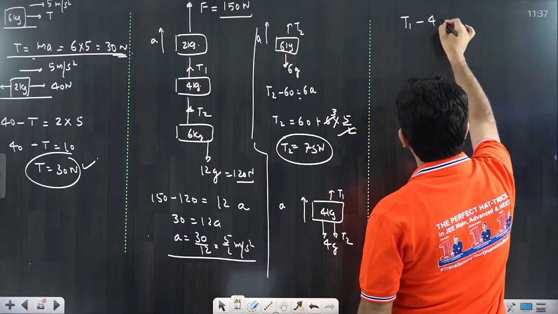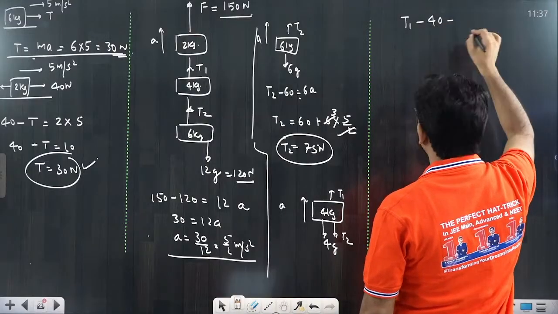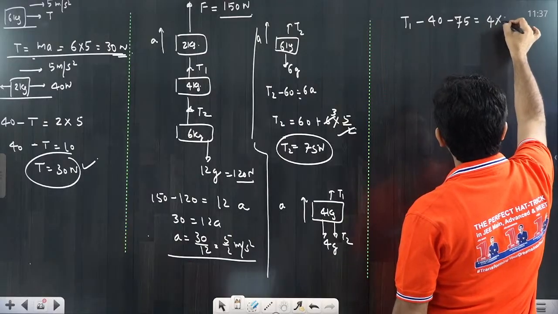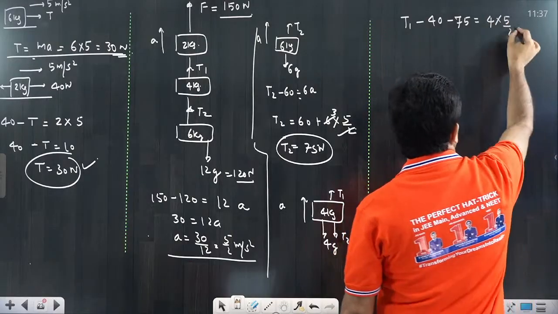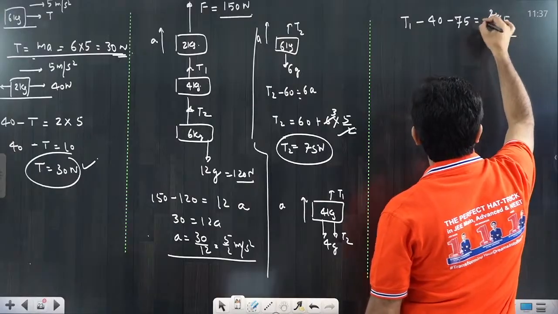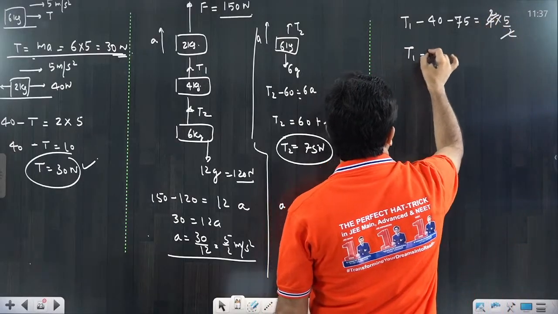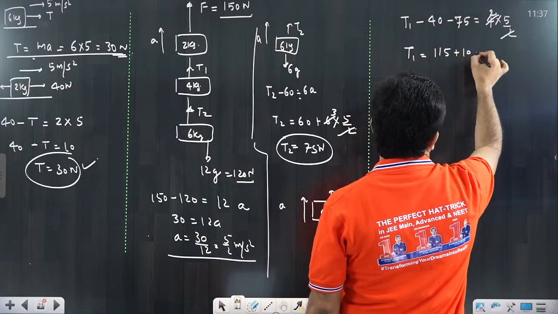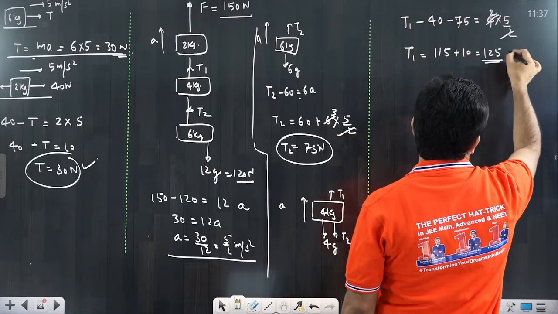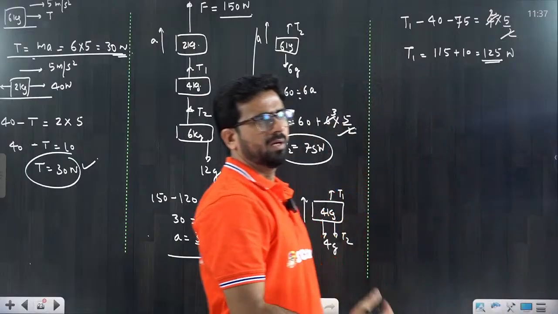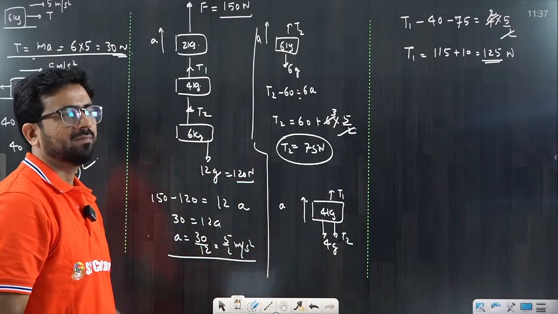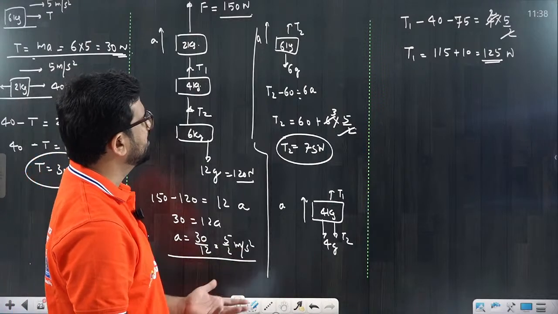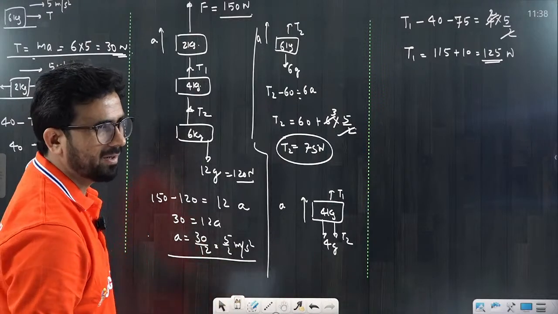minus 40 minus T2, T2 would be 75, is equal to 4 into a, that is 5 by 2, you can put it. So from here T1 is equal to 115 plus 10, total becomes 125 Newton, you can check it. So just check and tell me what the answers are. So T1, T2 you can calculate. Very basic type of problem comes to you.